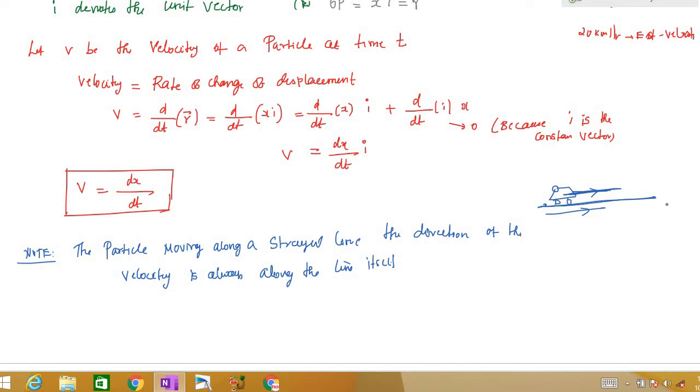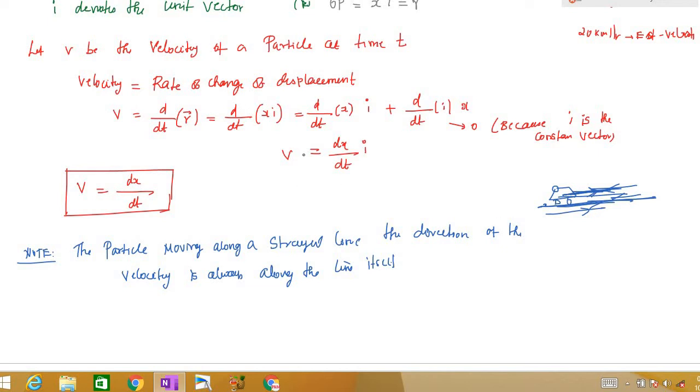Don't think too much. Suppose you are traveling here, the velocity is in the direction along the line, right? If you are moving in this direction, the line is also in this direction. If you are moving in the opposite direction, the line is also in that direction, right? That's what it's saying. The particle moving along a straight line, the direction of the velocity is always along the line itself.